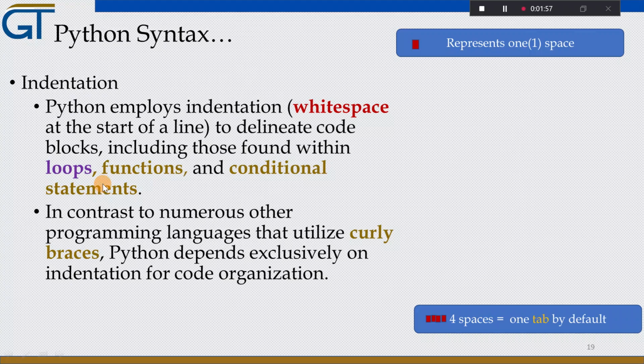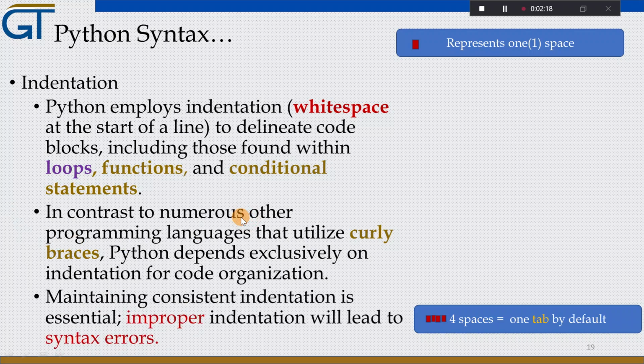In contrast to numerous other programming languages that utilize braces, Python depends exclusively on indentation for code organization. So we need to maintain consistent indentation in writing Python code, as improper indentation leads to syntax errors.